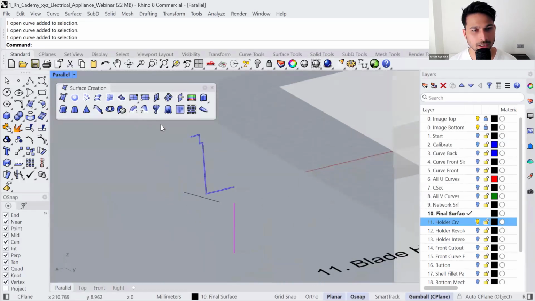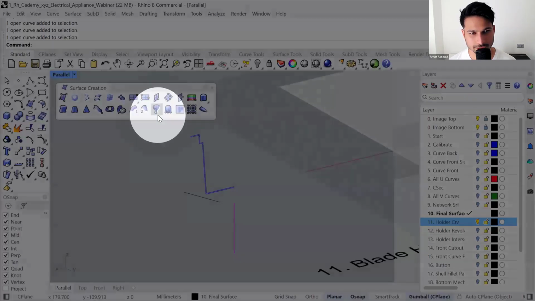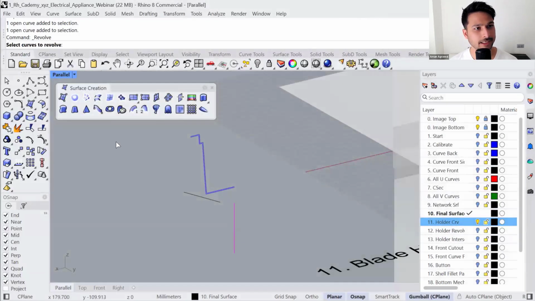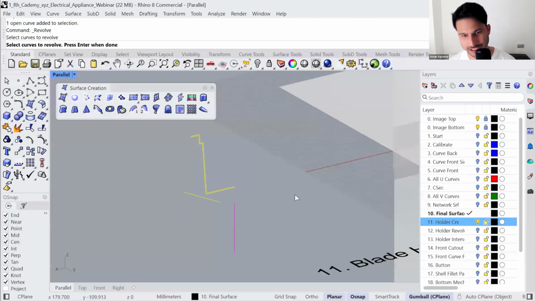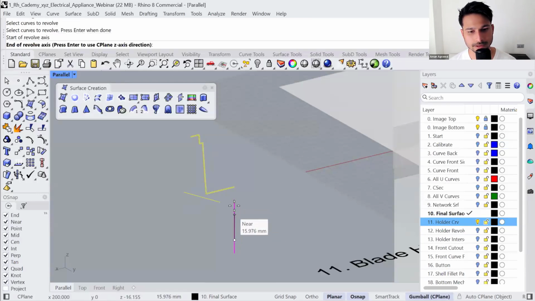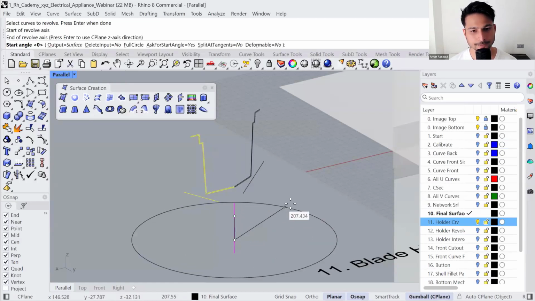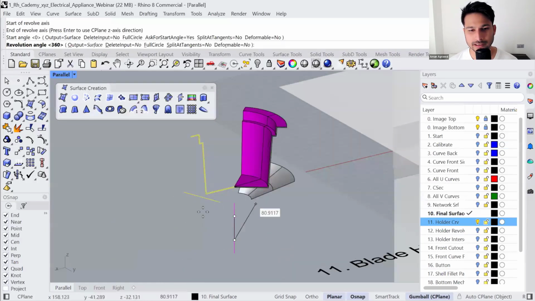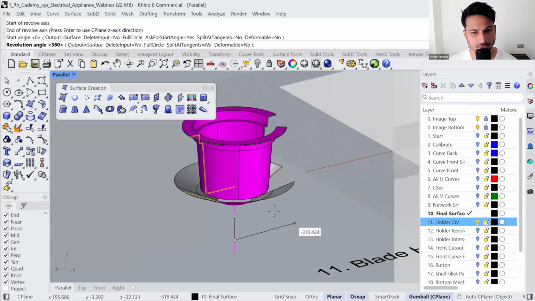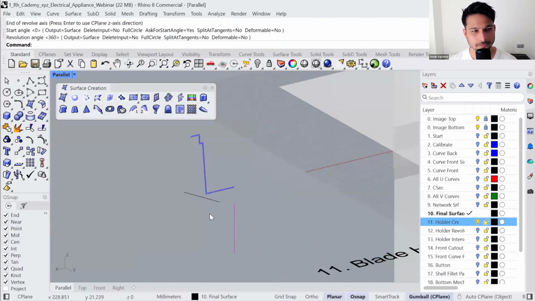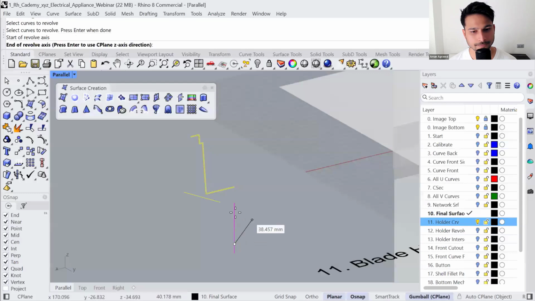Okay, run the surface creation revolve command and select the curves, press enter, select the axis. The length of the axis is not important. And then you can click and define how much you would like to rotate, or let me rerun the command.